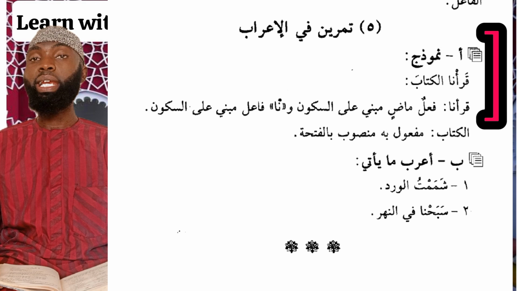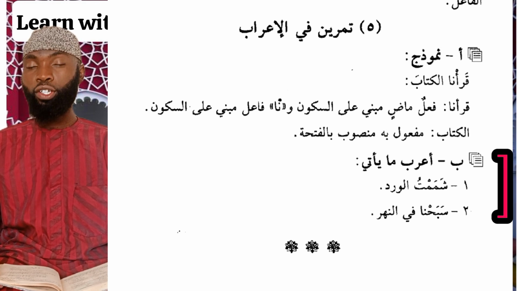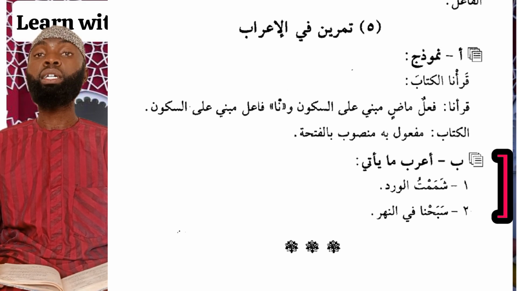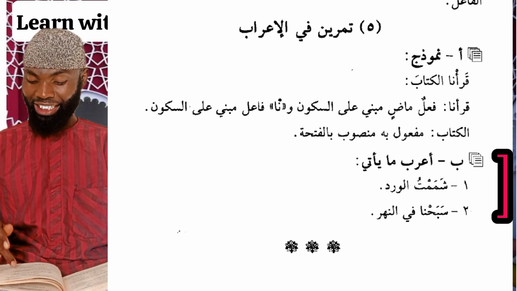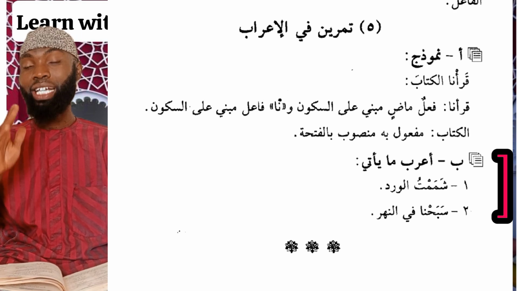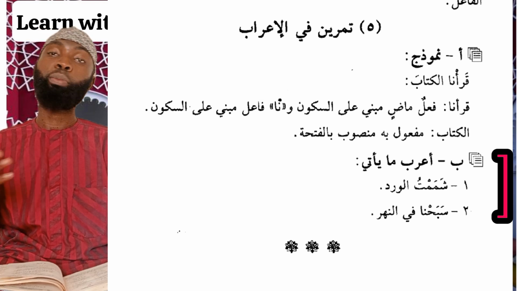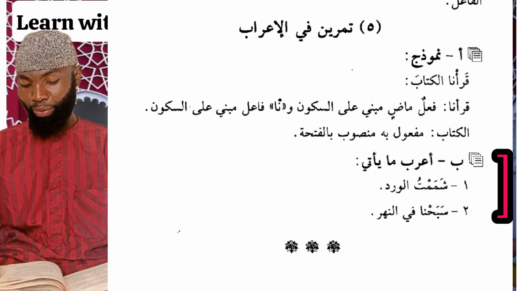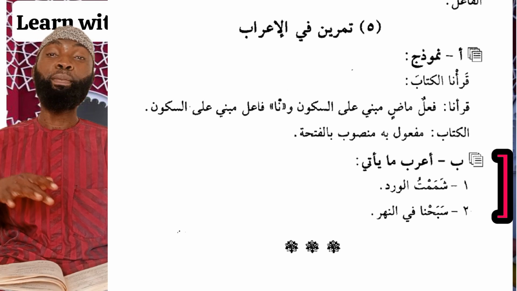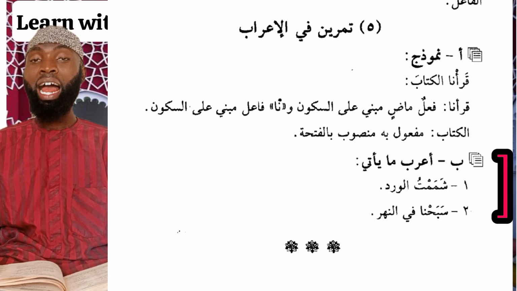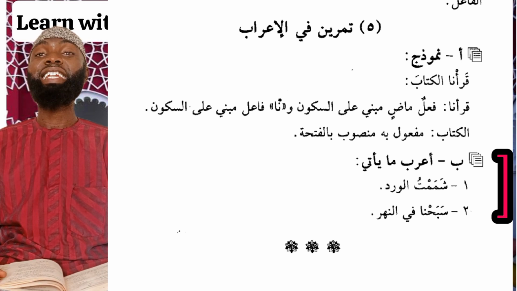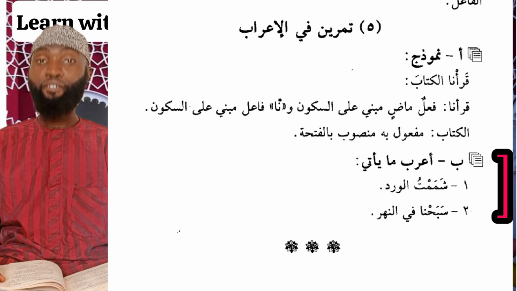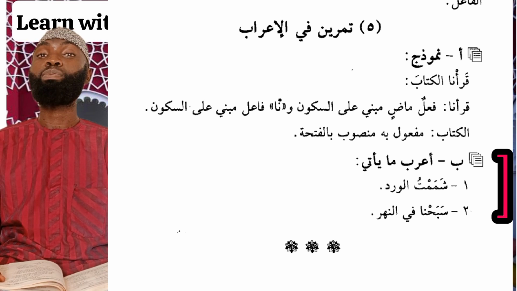So here we have our own to analyze. The first sentence is shamamtu al-wardata, I smelled the rose. So shamamtu, I say shamama, that is fi'lun madi mabniyun ala sukun, because of the attachment of ta'ul fa'il. Then al-wardata is the maf'ulun bihi mansub, the object of the sentence. And lastly, we have sabahna fin nahri, we swam in the river. So sabaha fi'lun madi mabniyun ala sukun. Then the na is the na al-dalla ala al-fa'il. Then fi is harfu jar, and al-nahri is ismun majrur.